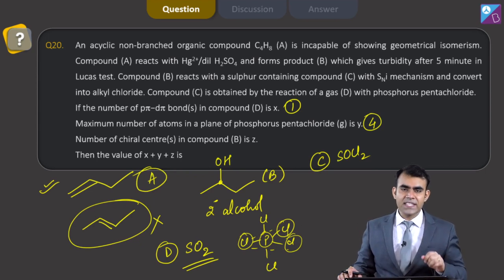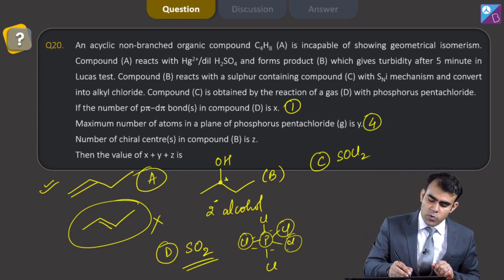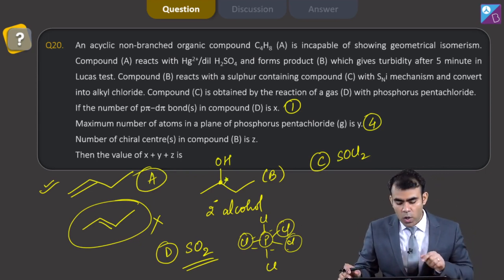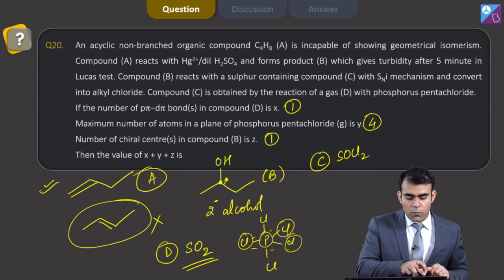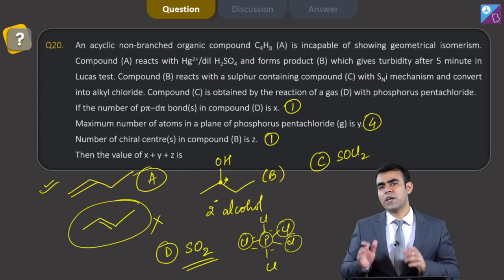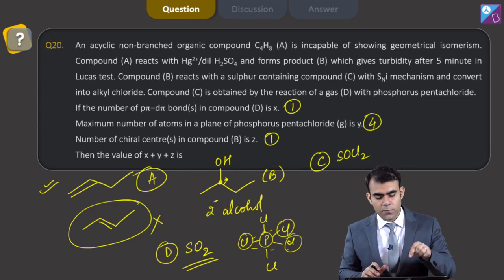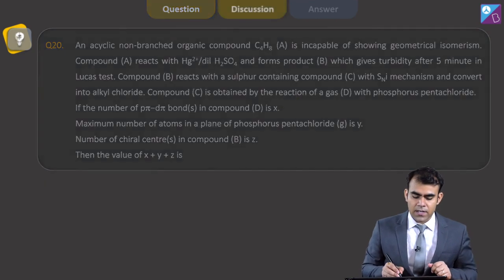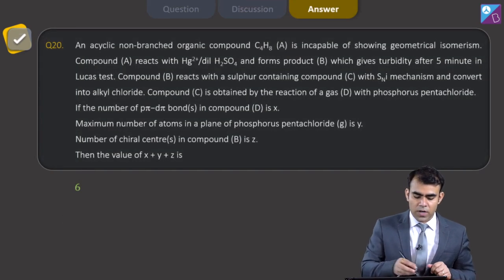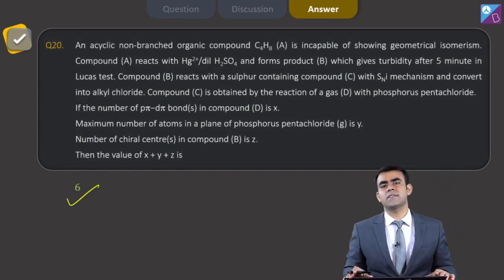Now in B we can see there is only one chiral center to which OH is attached. So here I have only one chiral center. Then what is the value of X plus Y plus Z? Now X is 1, this is 4, this is 1. 1 plus 4 plus 1, it is 6. So the answer of this question is 6.